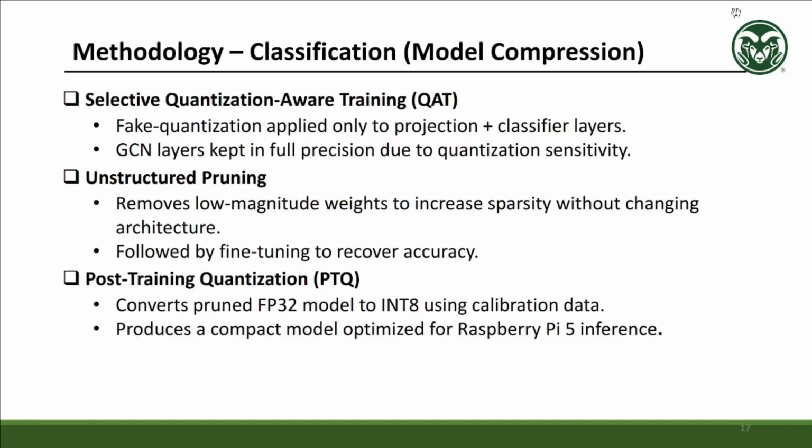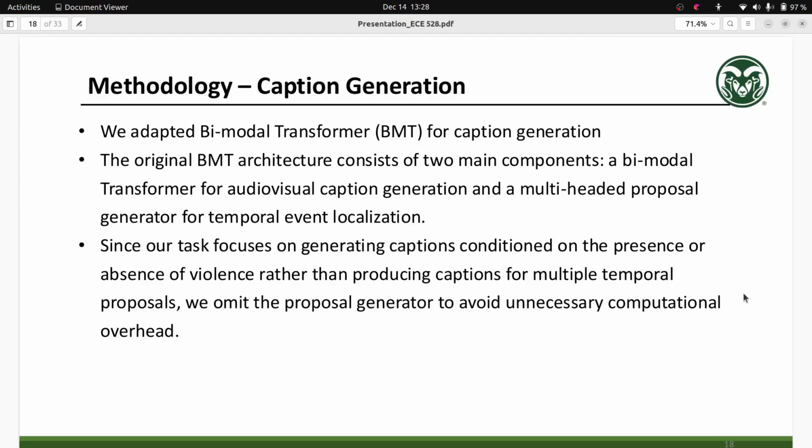We used quantization-aware training, unstructured pruning, and post-training quantization to reduce the model size. We only applied fake quantization to the projection and classifier layers, not the GCN layers, due to their sensitivity to quantization. For caption generation, we use the bimodal transformer architecture.